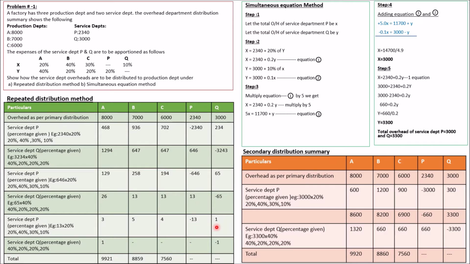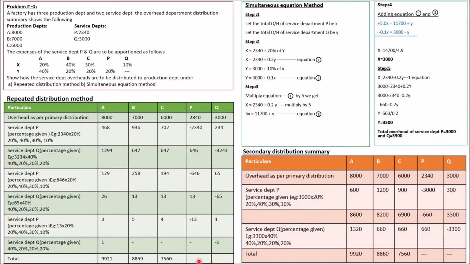Now 1 rupee is there in Q. 1 rupee has to be again redistributed to all the departments. Since 1 rupee cannot be distributed to all the departments, we will distribute it only to department A. So I have taken it for department A. When you total up everything, you will be getting the total expenses of the production departments, whereas the total in the service department will be nil.